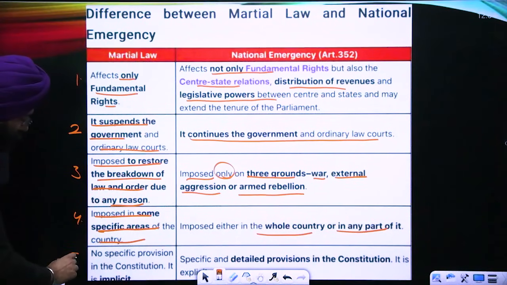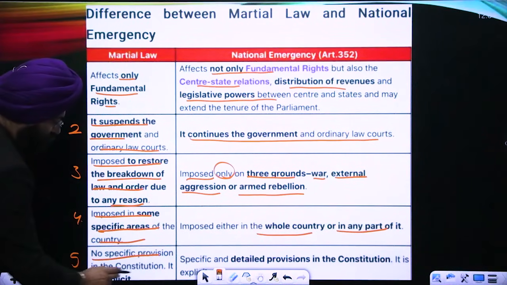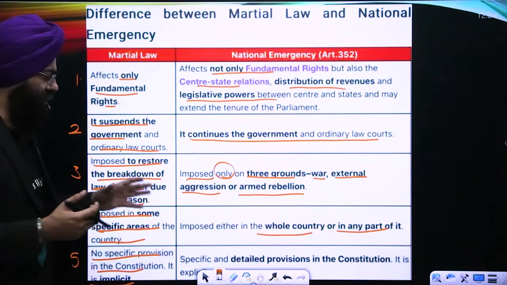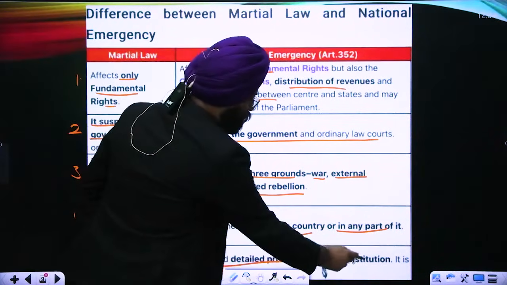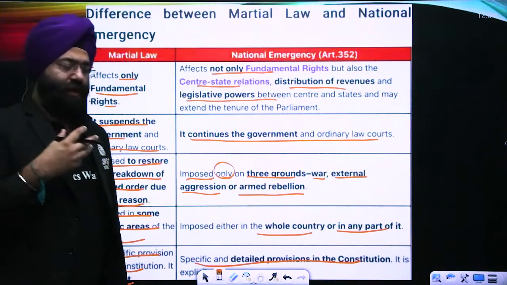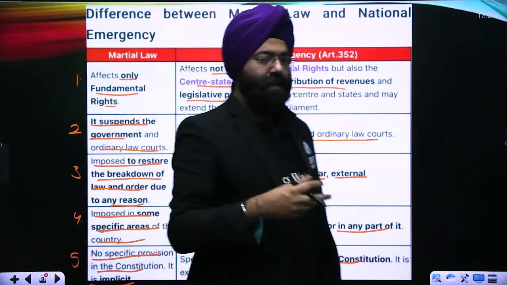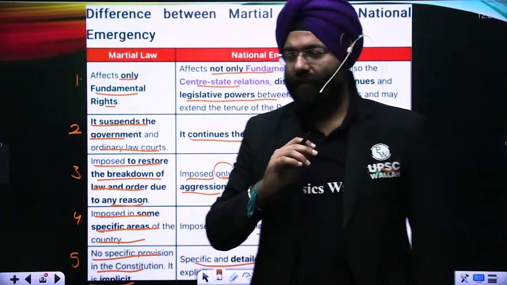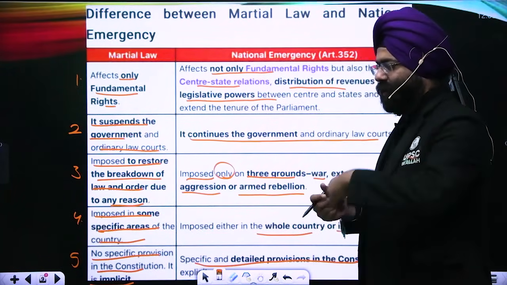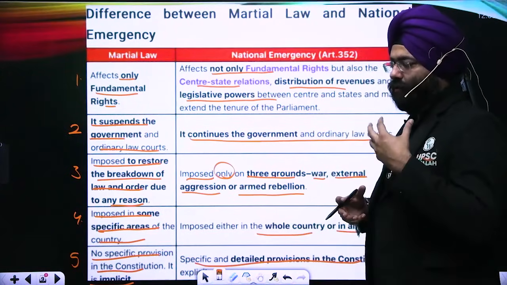Fifth, there is no specific provision in the Constitution for martial law; it is only implicit, derived from Article 34. For national emergency, specific and detailed provisions are mentioned: what it is, how it is promulgated, what emergency conditions have to be there, what the powers are, and who has to revoke it.